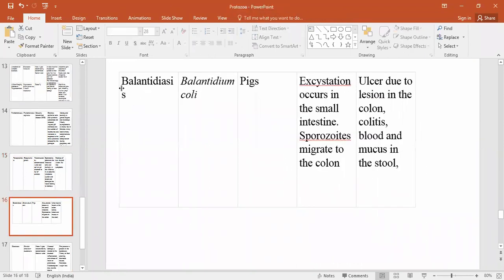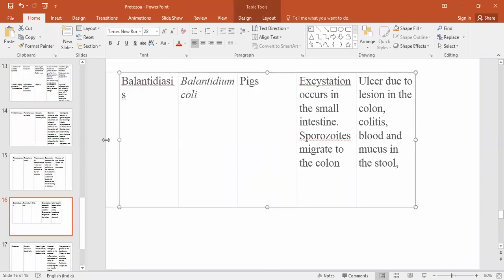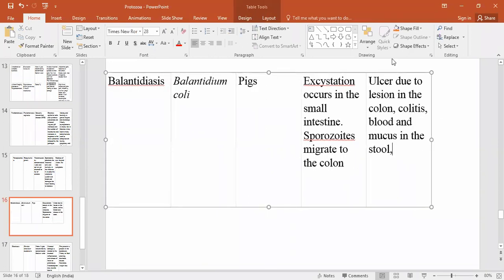Then the next one is balantidiasis, which is caused by Balantidium coli, and the vector is the pig. Excystation occurs in the small intestine, then the trophozoites migrate into the colon. These are the pathogenesis of this disease. What are the symptoms? Ulcers, due to which lesions are formed in the colon, colitis with blood, and sometimes mucus in the stool are the symptoms of this disease.